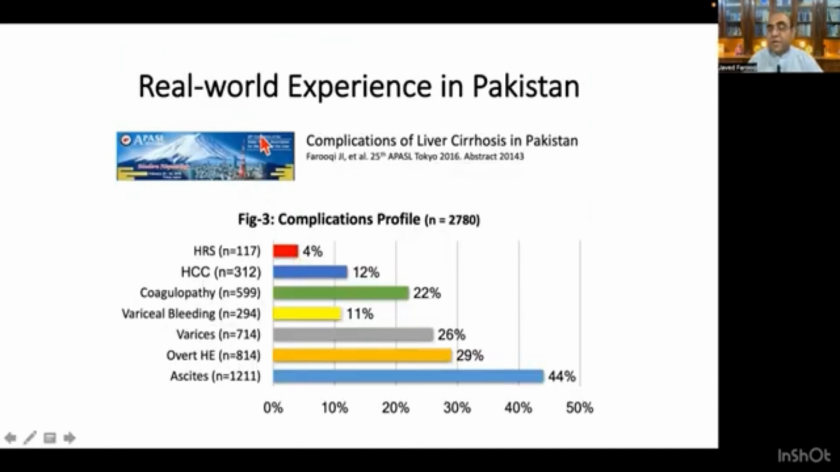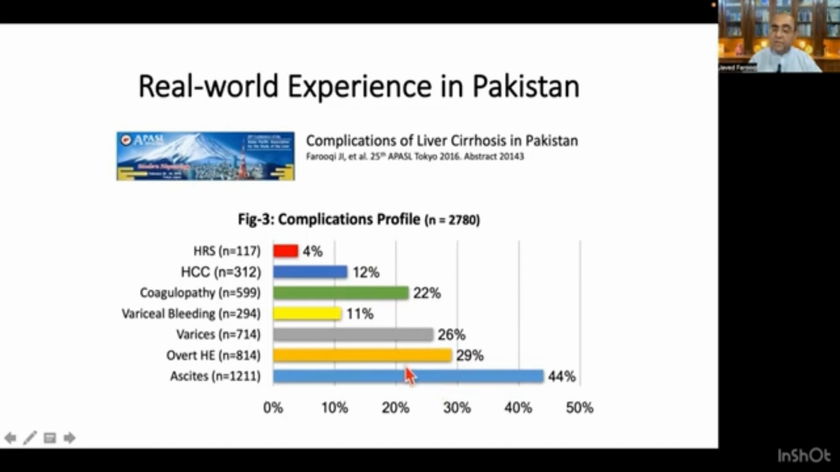This is our center data that we presented in 2016 at Tokyo Basel, with data of 2,780 patients. These are the complications when they present for the first time. Ascites is the most common complication when patients present to us, followed by overt hepatic encephalopathy, then the presence of varices, then variceal bleeding. Coagulopathy is another one, and then HCC and HRS.